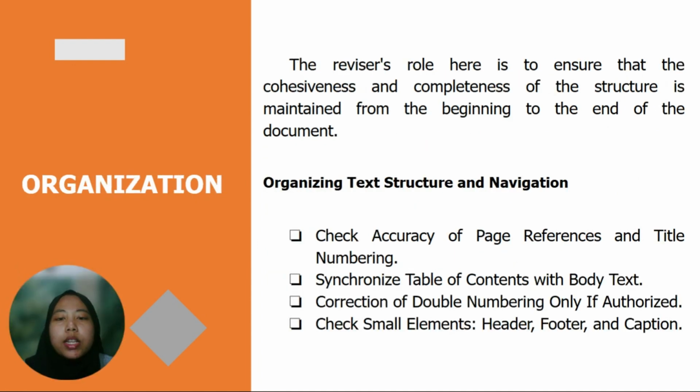Next, organization. The overall organization or structure of the translated text is very important so that the reader can easily follow the flow of the contents, understand the relationship between sections, and find the information needed without confusion. Organizing text structure and navigation. First, check accuracy of page references and title numbering. The second, synchronize table of contents with body text. Third, correction of double numbering only if authorized. And the last, check small elements such as header, footer, and caption.